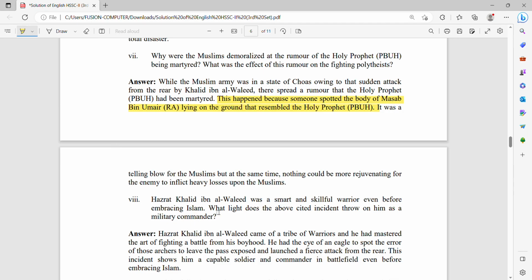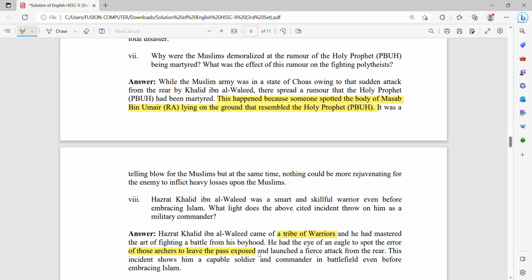Next question: Khalid ibn al-Walid was a smart, skillful warrior even before embracing Islam. What light does the above-cited incident throw on him as a military commander? Hazrat Khalid ibn al-Walid came of a tribe of warriors. He was master of the art of fighting in battle from boyhood. He had an eye like an eagle to spot the error of the archers, who left the pass exposed, and to launch a furious attack from the rear.